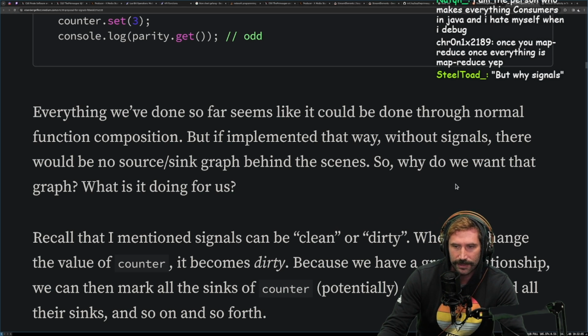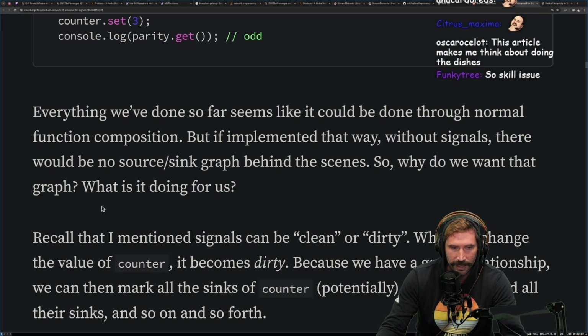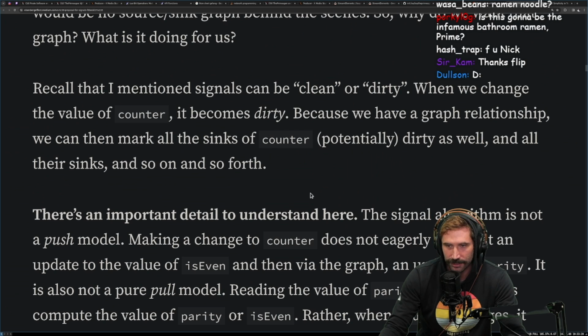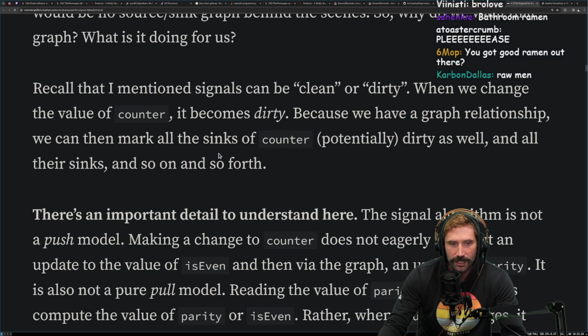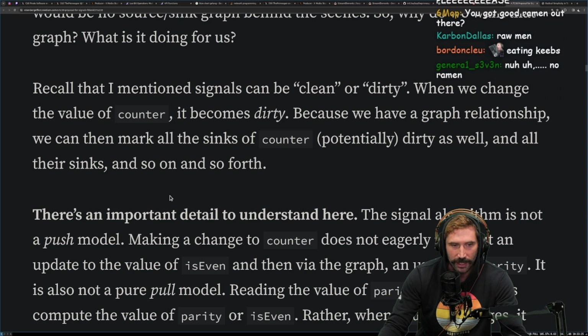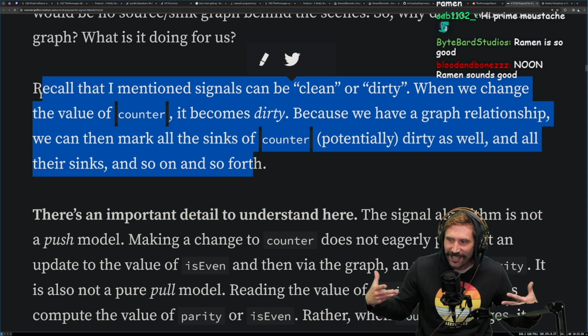Everything we've done so far seems like it could be done through normal function composition, but if implemented the other way without signals, there would be no source sync graph behind the scenes. So why do we want that graph? Recall that I mentioned signals can be clean or dirty. When we change the value of counter, it becomes dirty because we have a graph relationship, and we can mark all the syncs of counter potentially dirty as well. Oh, interesting.